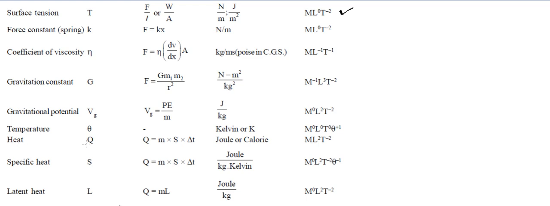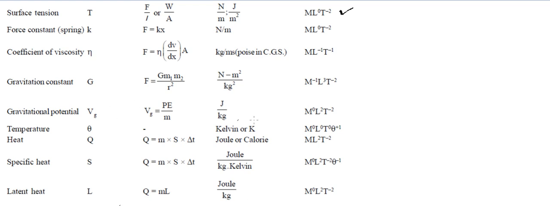If we need to write heat, heat is written as Q. Q is equal to m s delta T. This is the formula. You will learn details of it later on. And if this heat is basically energy, energy is joules, so the formula is going to be this, M L squared T raised to power minus 2. Specific heat, if we talk about specific heat, so this s is specific heat. Out of this we can find the s value, which is going to be joule per kilogram per Kelvin. So joule per kg is this. Kelvin, temperature will go upside, theta raised to power minus 1. Similarly, latent heat we can find out from here.